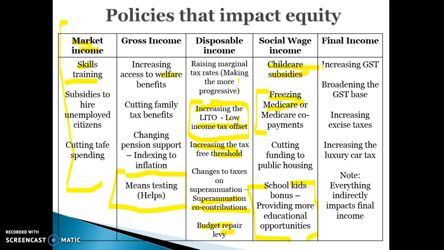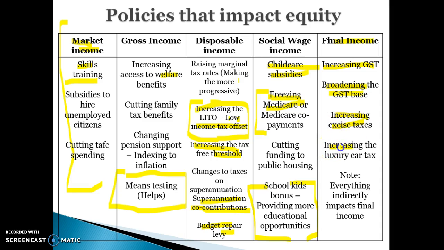And then we've got final income. Final income is all your indirect taxes. So if we increase the GST, that will make final income less equitable because they're regressive taxes. Any broadening of the GST base, so if we were to put the GST on basic products, necessities like bread and milk and fruit, then that would hurt equity because they're regressive. Increasing excise taxes on cigarettes, tobacco, alcohol can hurt equity.